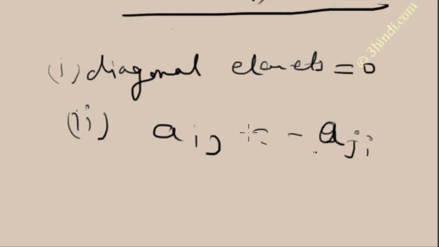Okay, negative. In the previous one, the value is the same across the diagonal, but here it is the negative of the other counterpart.